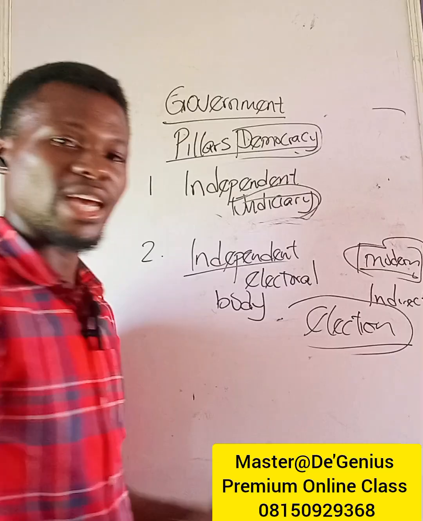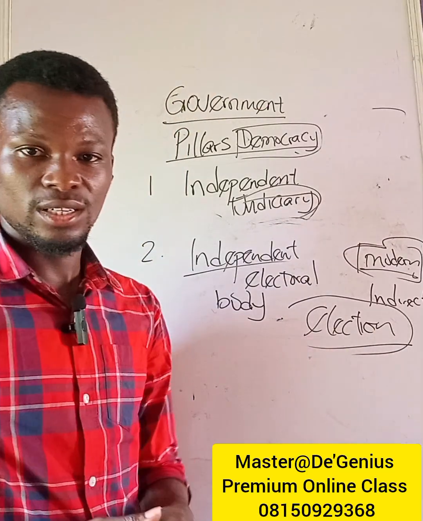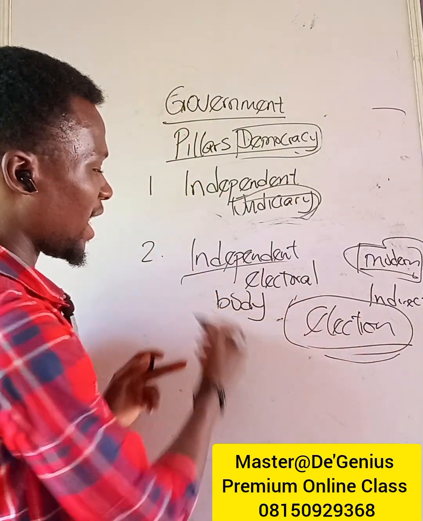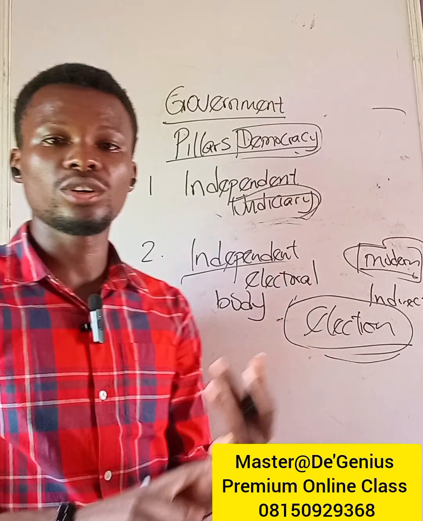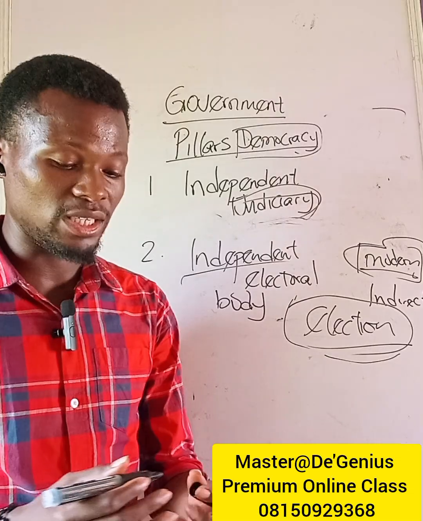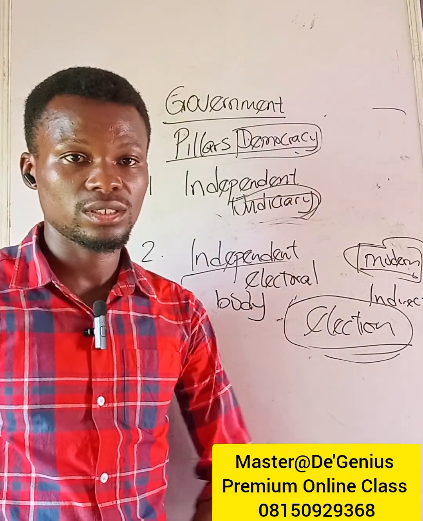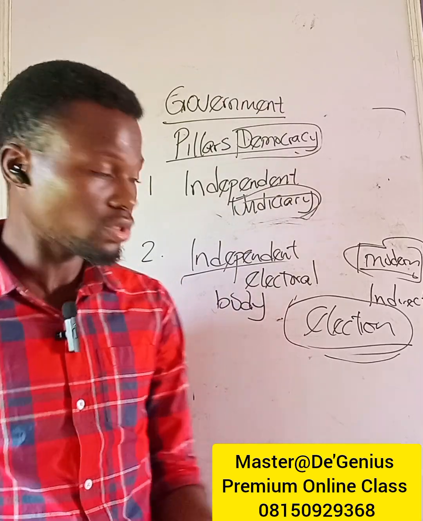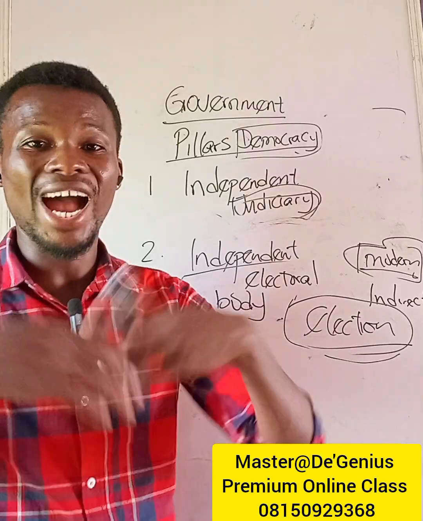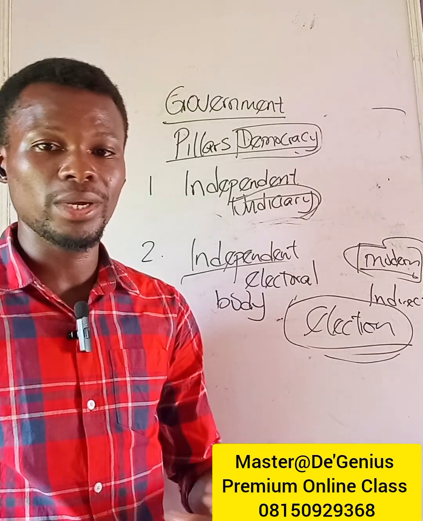Now, for that to be possible, that means we have to have election. So people must come together periodically to choose the person they want to be their representative. And for us to have election, we must have an agency that will conduct and supervise the election. In fact, it is the electoral body that divides the country into electoral districts or constituencies. It is also the electoral body that conducts the election, supervises the election, even announces the winner of the election, and even presents certificate of return to the winners.